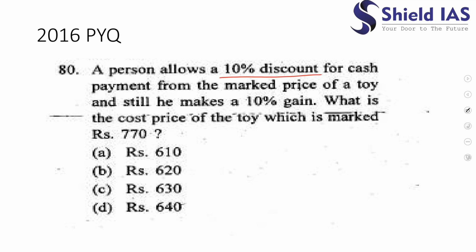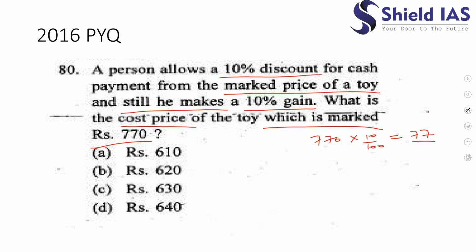A person allows a 10% discount for cash payment from the marked price of a toy and still he makes a 10% gain. What is the cost price if his marked price is rupees 770? Okay, so in this question, what is the marked price? 770. He is giving 10% discount. So 10% of this would be 77 rupees. So its selling price would be 770 minus 77, so it would be 693. So 693 rupees is the selling price. And still he is getting 10% profit.